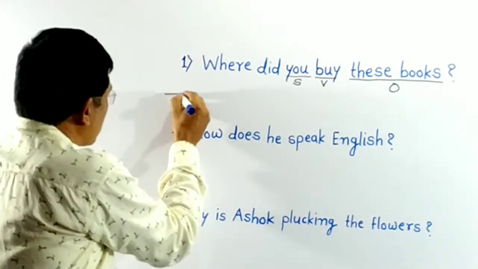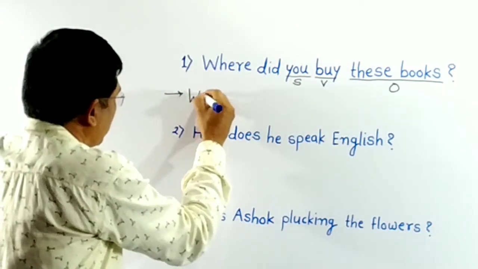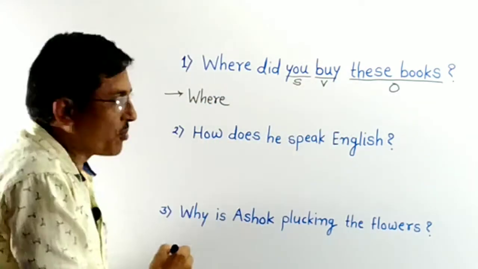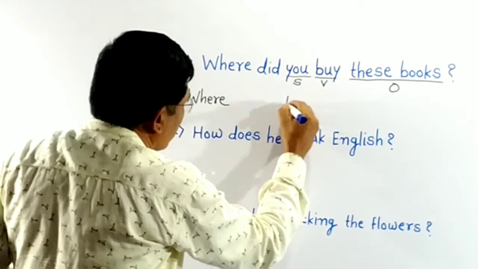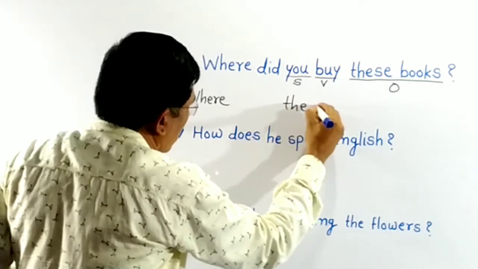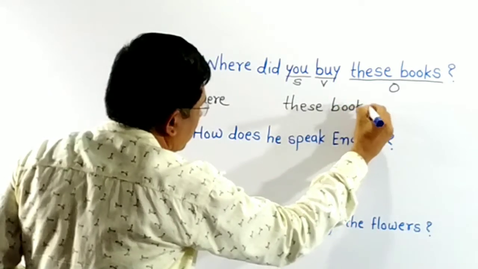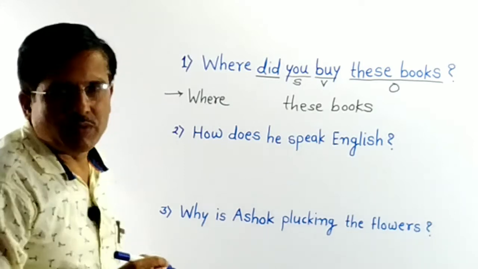Now, first write WH word where, then take subject. What is the object? These books. See here, did is helping verb.